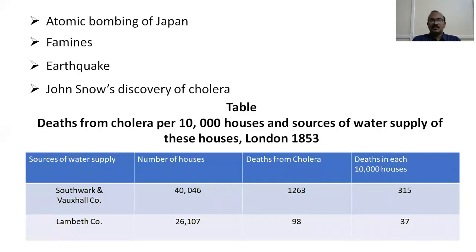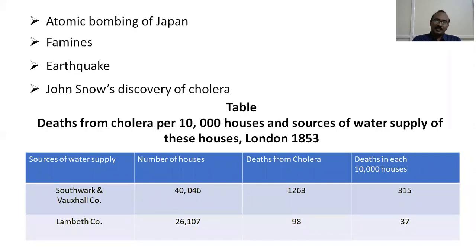As a result, in retaliation for the Japanese attack on the United States of America, the Americans bombed Japan in Hiroshima and Nagasaki. So this bombing served as a natural experiment to study the effects of radiation in people living in those two cities.